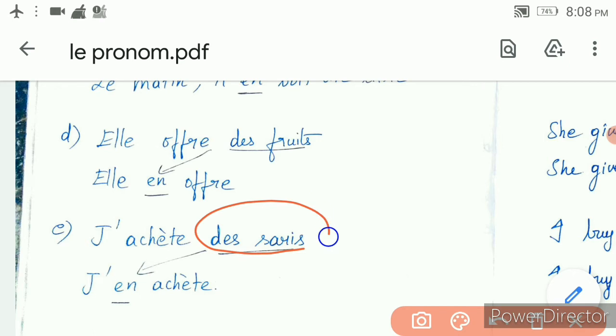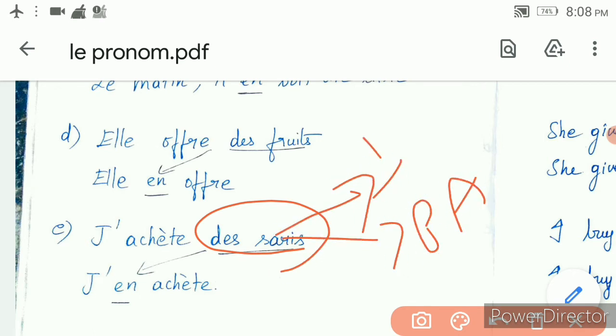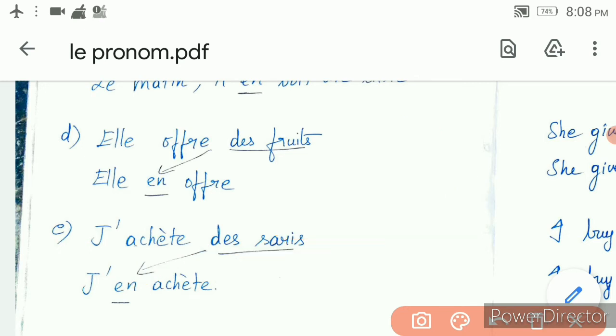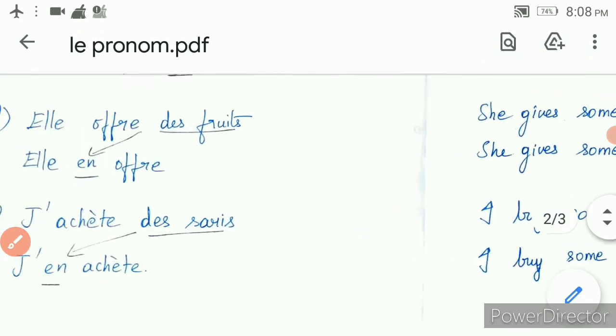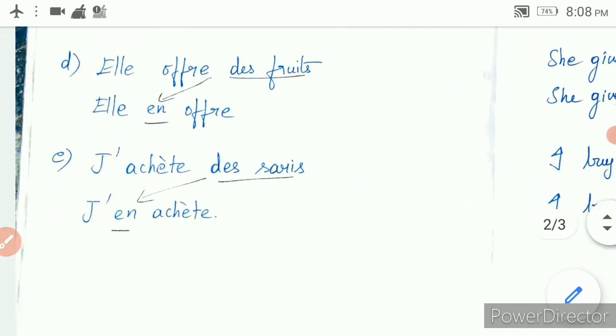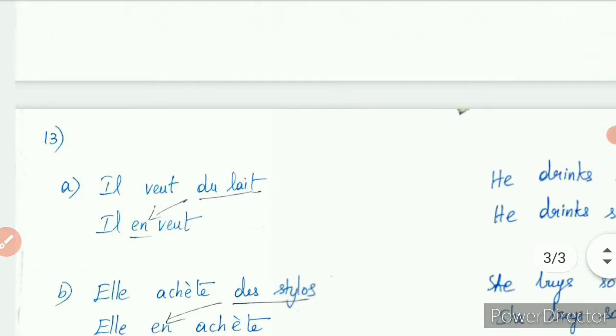Then j'achète des saris. Des saris may be an indefinite article or a partitive article. You are introducing en before the verb. Got it? So the meaning is I buy some saris. I buy some of it. Clear? Okay.